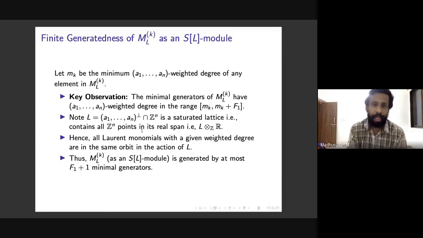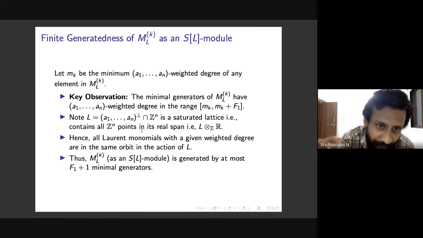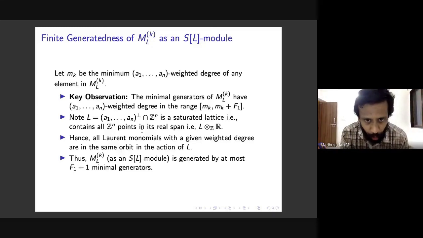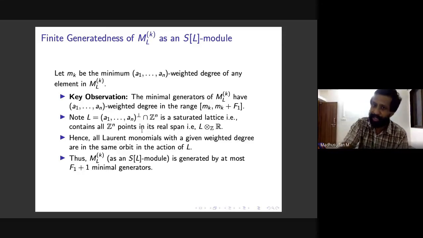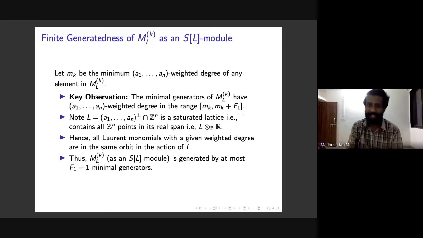And so because of this, it's enough to take one generator in each degree, because L is a saturated lattice. So in particular, the minimal generators can have at most one in each degree, and all these minimal generators, by our key observation, are in this range, the closed interval [m_k, m_k + F1]. So there are F1 + 1 elements in this, so we conclude that MLK is generated by at most F1 + 1 elements. So this immediately gives finite generation.